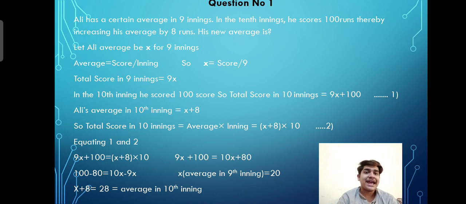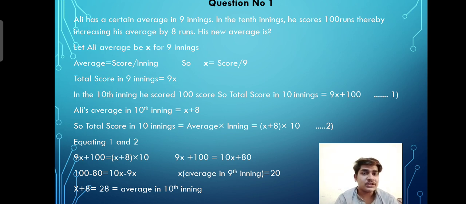Question number one. Ali has a certain average in 9 innings. Ali is playing cricket and he has a certain average in 9 innings. In the 10th inning, he scores 100 runs, thereby increasing his average by 8 runs. His average increased in the 10th inning by 8 runs as he scored 100 runs. So, what is the new average after the 10th inning? We need to find the new average of Ali.